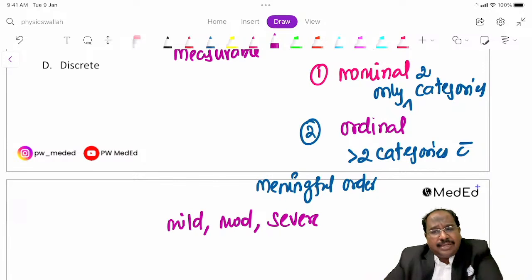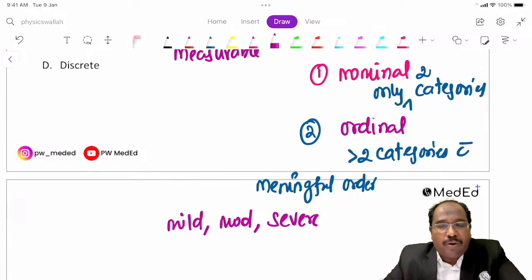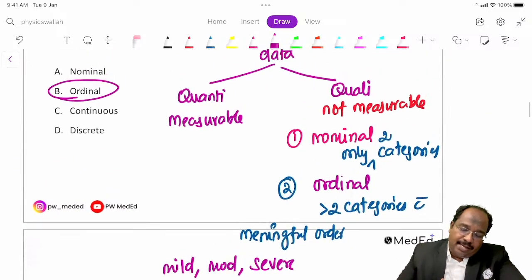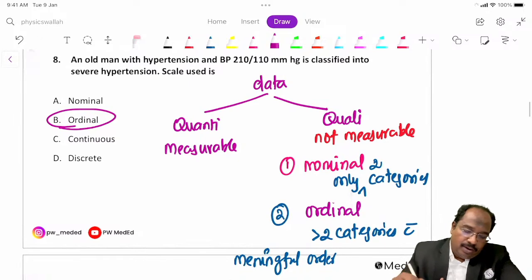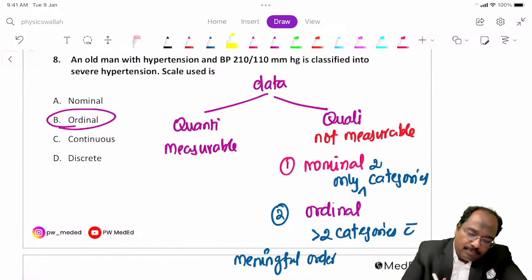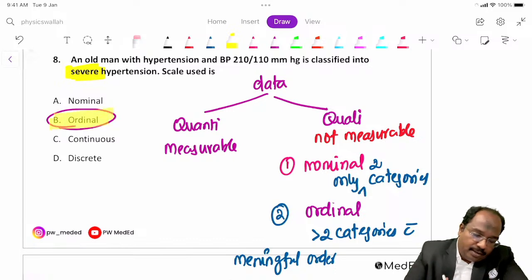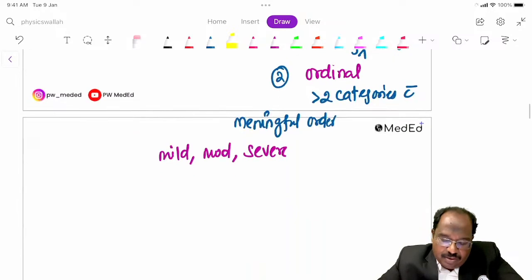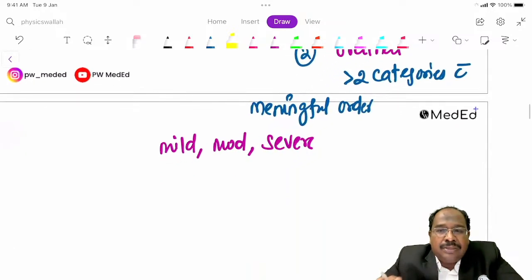More than 2 categories are there, and there is a meaningful order. Mild is less than moderate, moderate is less than severe. The question they asked here is about severe, which is ordinal data. Mild, moderate and severe. Able to follow this? This is ordinal data.